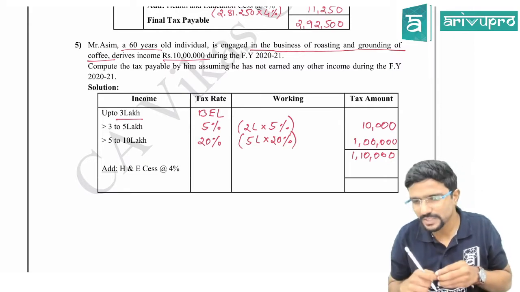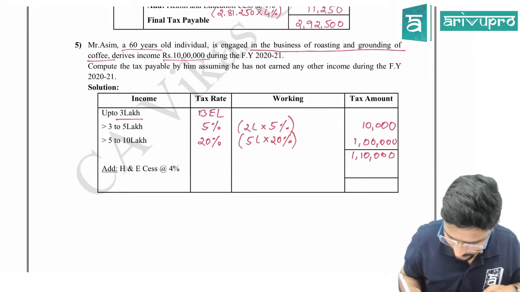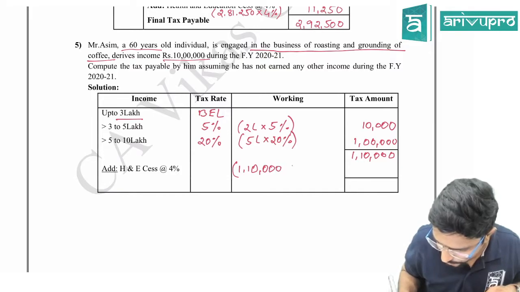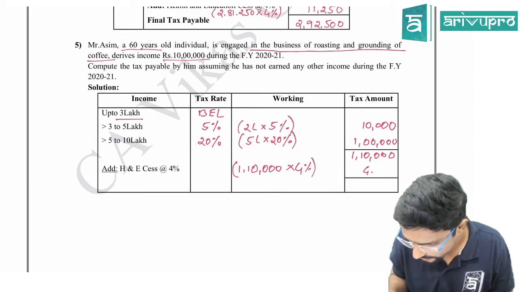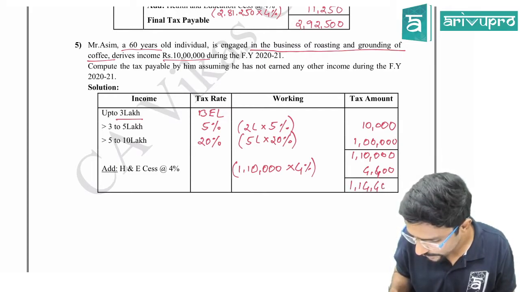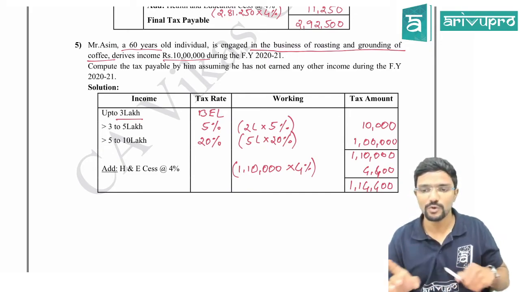For every problem, just concentrate like that. Is rebate applicable? No. Then go to health and education cess. 1,10,000 into 4% will be 4,400. So your final tax liability will be 1,14,400.